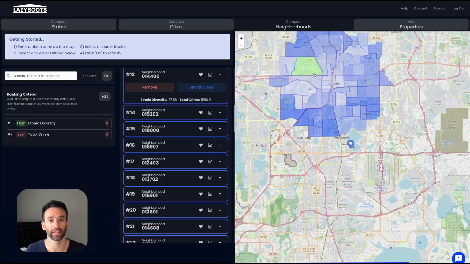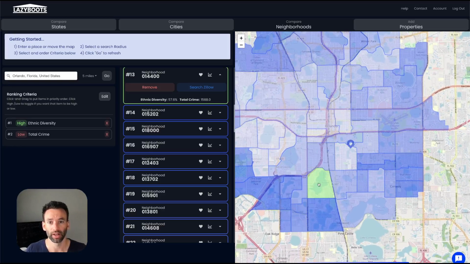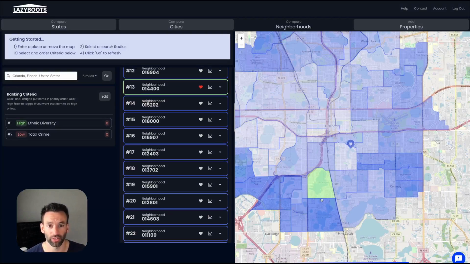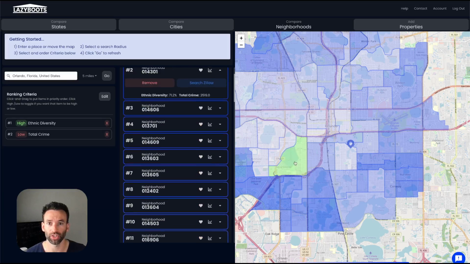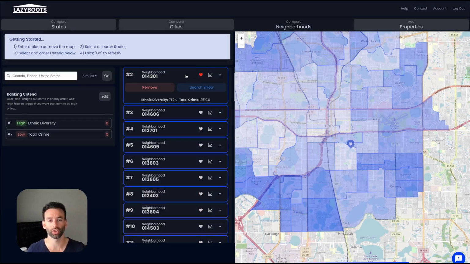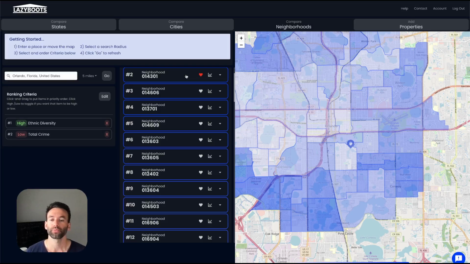As you find the neighborhoods you like, definitely favorite them. Click the little heart, give them a favorite. We'll be adding features soon that you can use with your favorites.